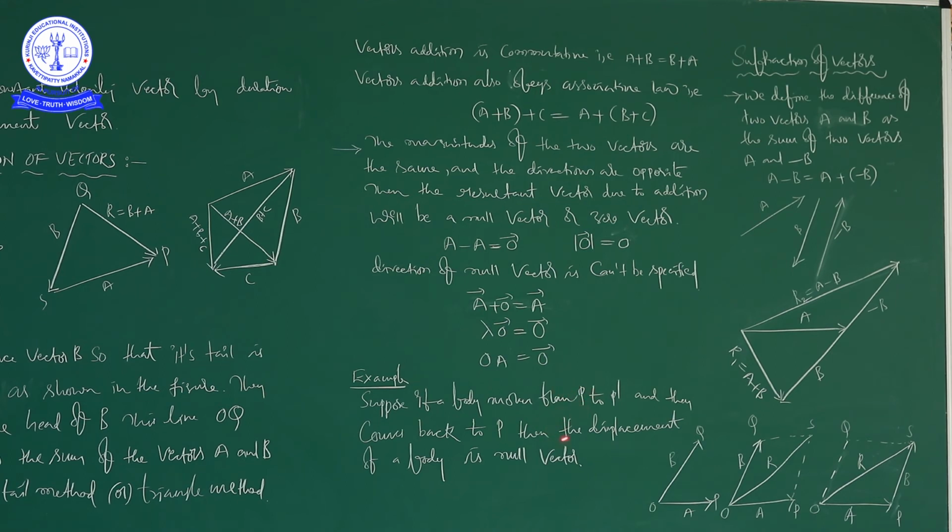Displacement is the shortest distance from the initial position to the final position covered by a body. So if a body moves from P to P dash and then comes back to P, the displacement of the body is a null vector. It is the best example of a null vector or zero vector.